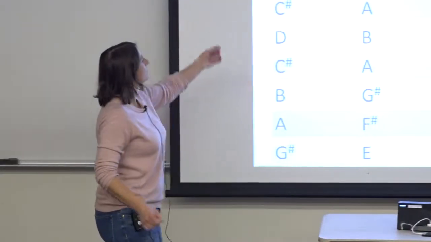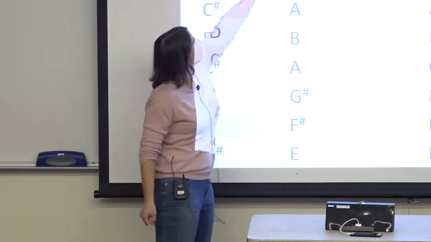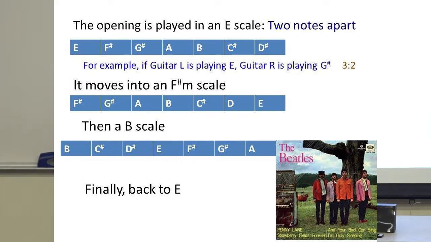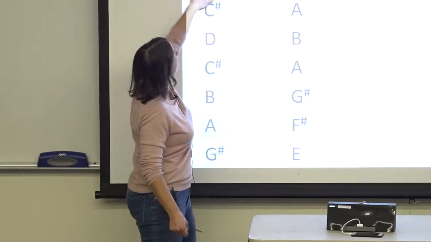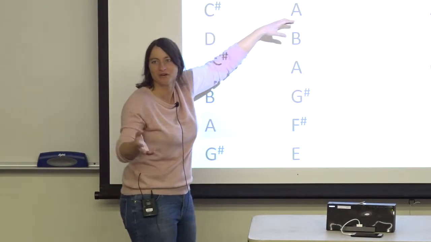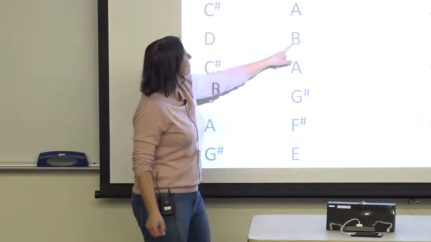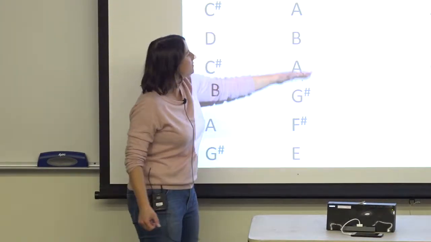And then I kind of tried to spread it out so you could see, for example, left guitar is playing A while right guitar is playing F. And then you can see how when you go A, F, B, G, C, A, because remember it goes from G. I know I have the sharps in there, but you can kind of ignore those in the interest of time right now. So C goes to A, D goes to B, and you can see how they're going